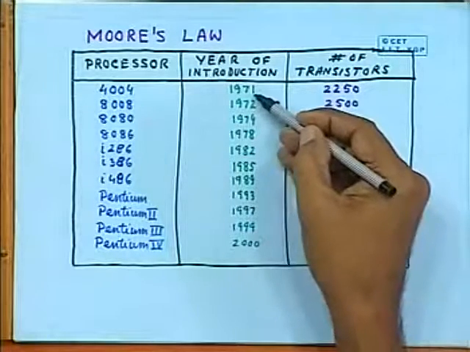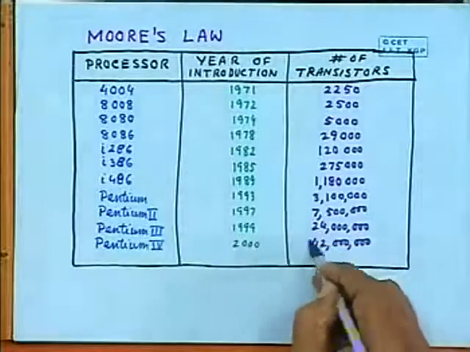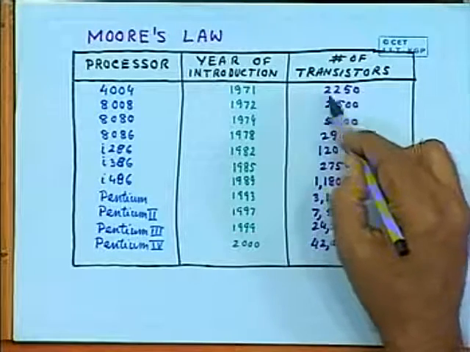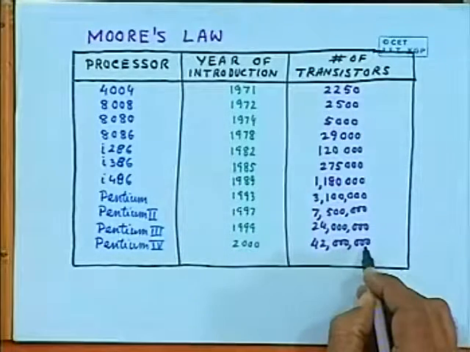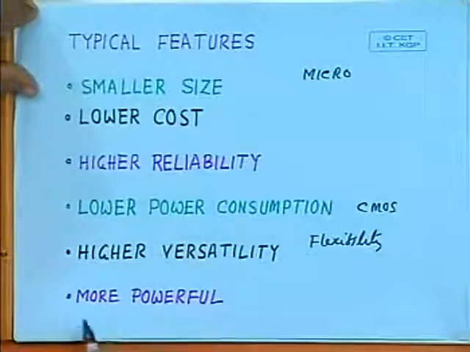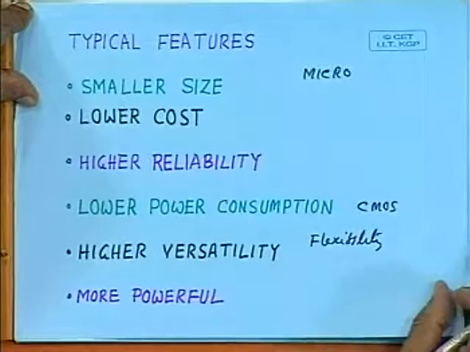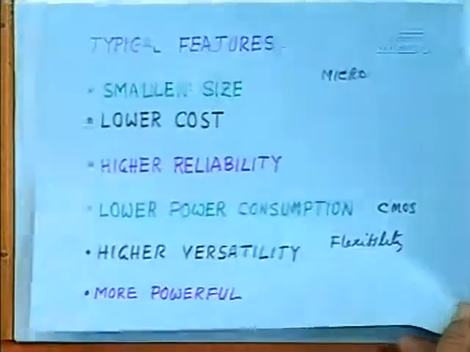For example, from 1971 to 2000 is about 3 decades. In 3 decades, it has increased several orders of magnitude, because the number of transistors went from say 2250 to 42 million. So we can say that the microprocessors are gradually becoming more and more powerful. So these are the typical features which have made microprocessors and microcontrollers very, very popular and used in numerous applications.